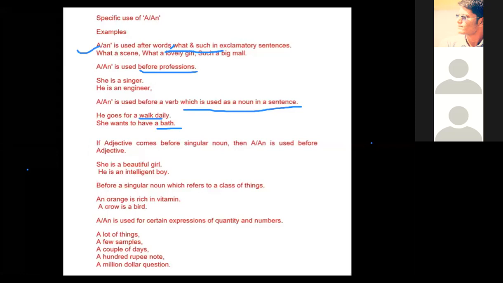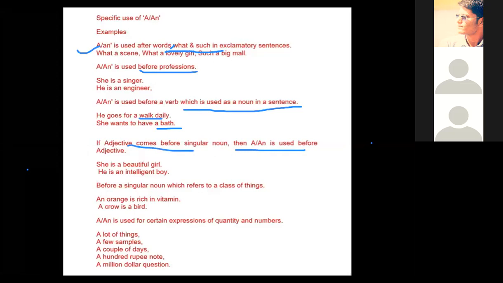Next one is: if an adjective comes before a singular noun, then a or an is used before the adjective. One sentence is like this: she is a girl.